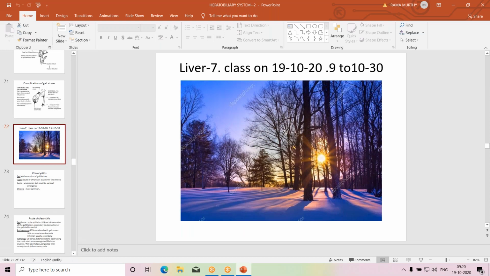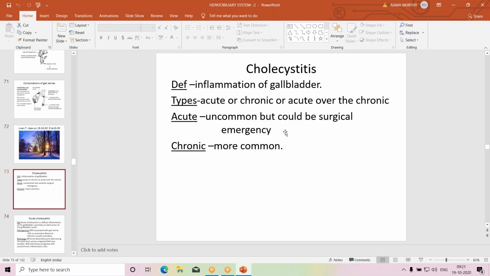So, good morning, everybody. Last class, I stopped somewhere in the diseases of the gallbladder. I think I have completed the etiopathogenesis and types of gallstones. So, we now go to inflammation of the gallbladder, that is called cholecystitis. Cholecystitis means inflammation of the gallbladder.